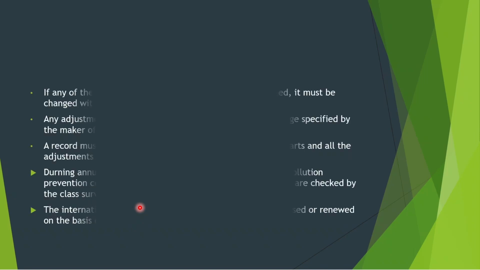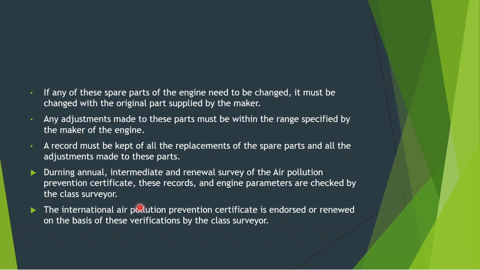Basically, if you change a fuel nozzle, you have to make an entry, or if you are changing the fuel pump cam lead, or making any adjustment in the rack, or any other adjustment. A window is given by the manufacturer. You cannot go beyond this window, because if you go beyond it, your engine will not be compliant with the NOx technical code. So we have to keep that in mind.